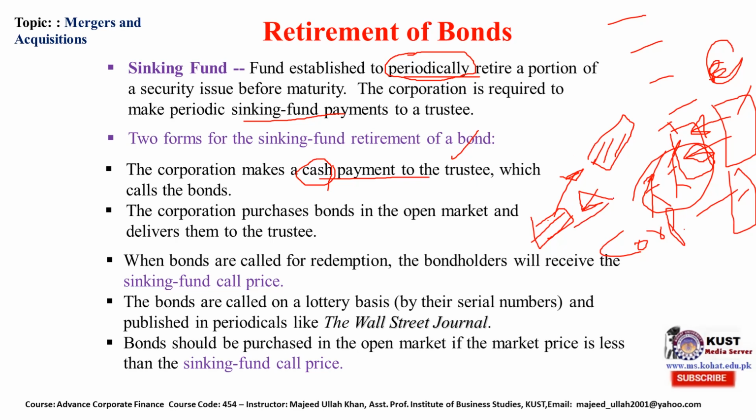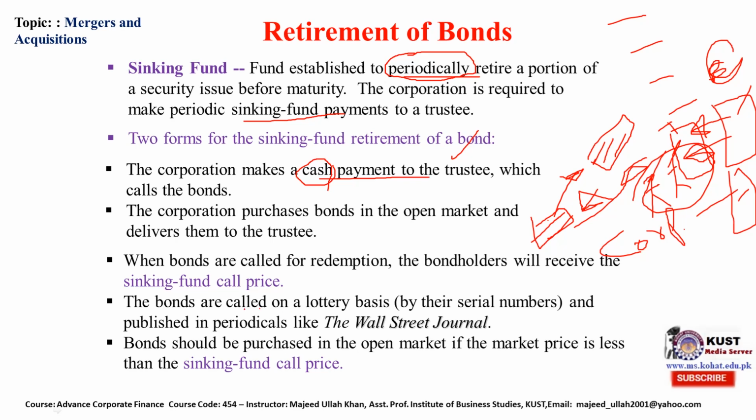And what will the bondholder receive? The bondholder will receive the sinking fund call price. It means they will be paid a call price from the sinking fund. So a sinking fund is basically when an organization periodically apportions some money from its earnings in order to buy back the bonds. The bonds are called upon.